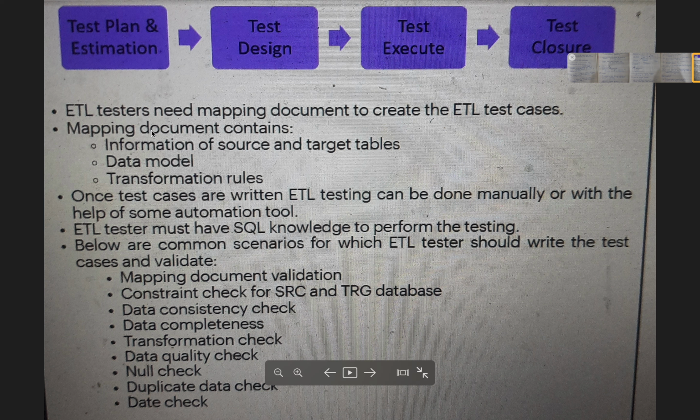An ETL tester must have knowledge of SQL so that he can check whether the count is matching or not, and whether the transformation applied to the target table is right or not.